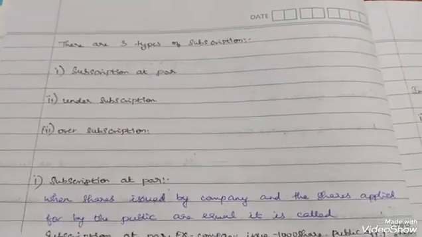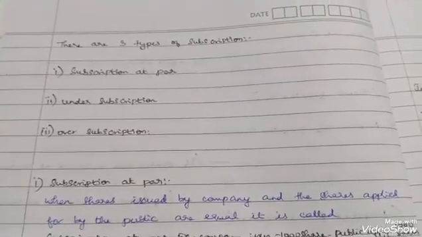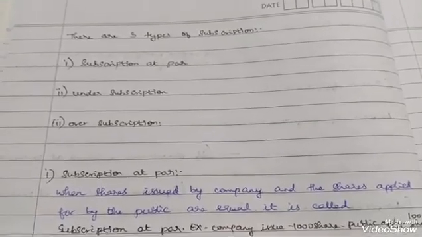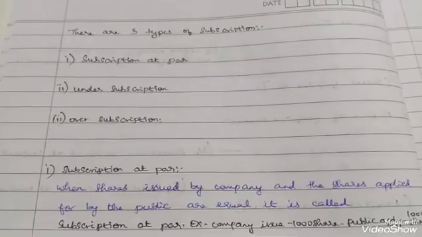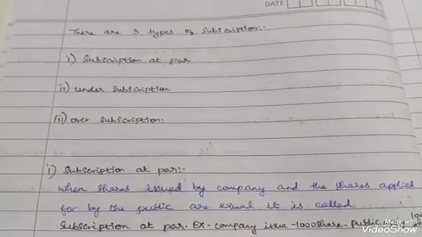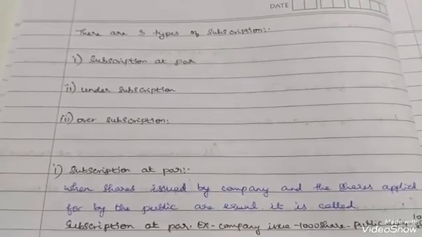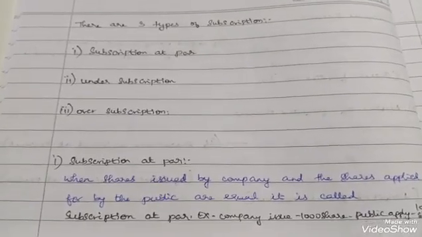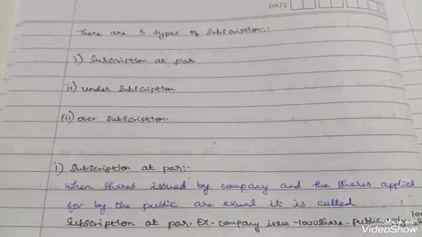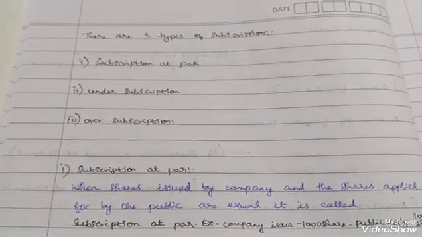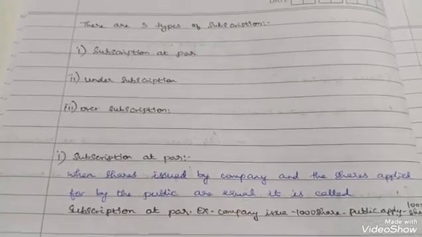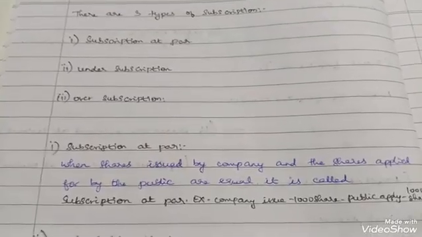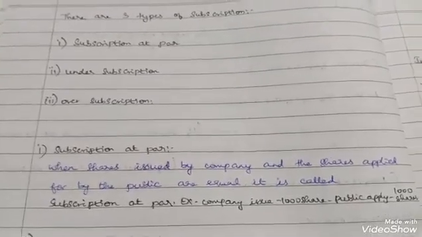Next, there are some basic concepts that I would also like to tell you. In case of issue of shares or issue of debentures, there are three types of subscription, which will mostly come in issue of shares only. They are subscription at par, under subscription and over subscription. Subscription at par means the company issues 1000 shares and the public subscribes for 1000 shares.